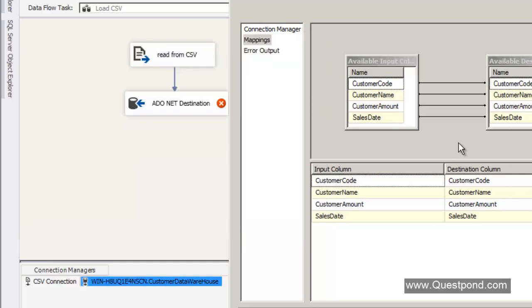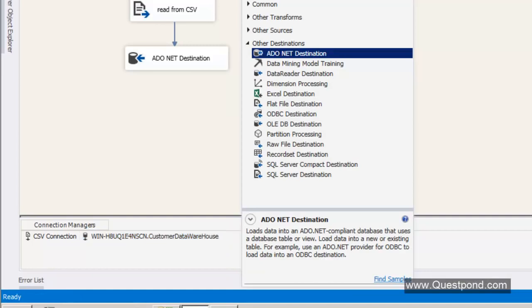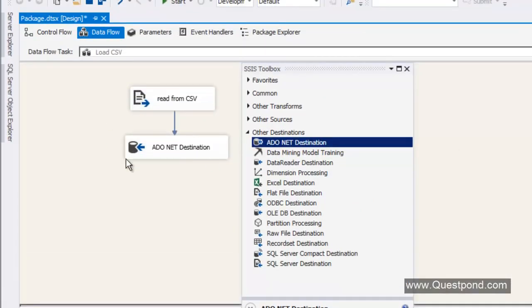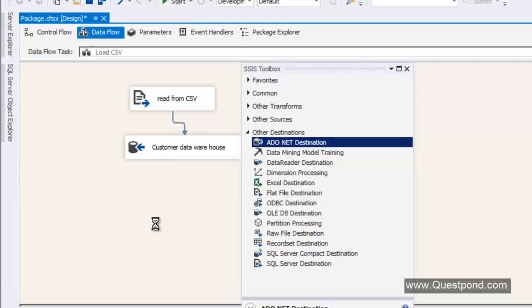But in case the mapping was not automatic, you would see something like this, where the mappings are not created. So you need to drag and drop the source and map it to the destination like this, right? And then I will say okay, and this is done. You can see now this is changed back here, so the red sign has gone off. Again, let us put a proper naming convention here, saying that this is customer data warehouse, right? And let us save this.